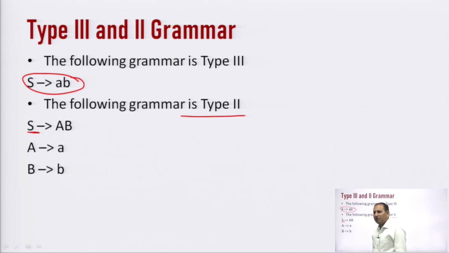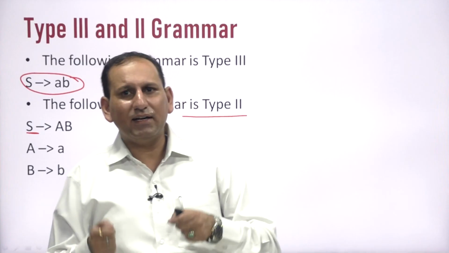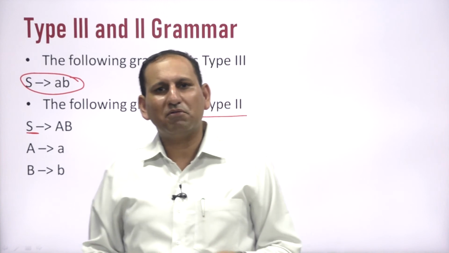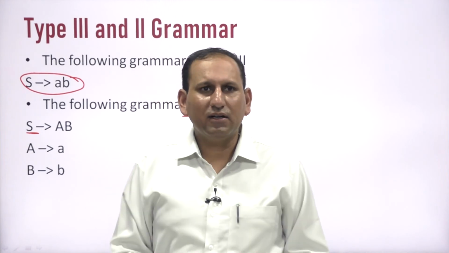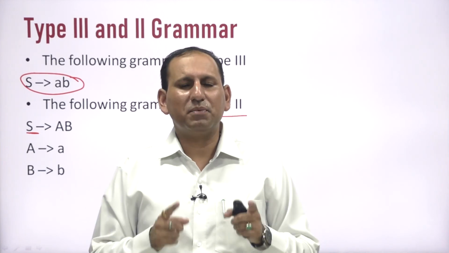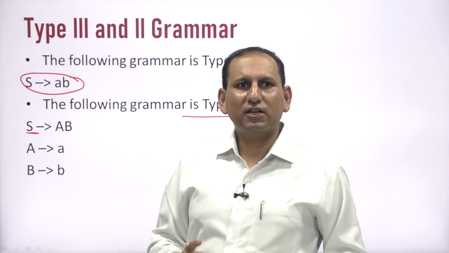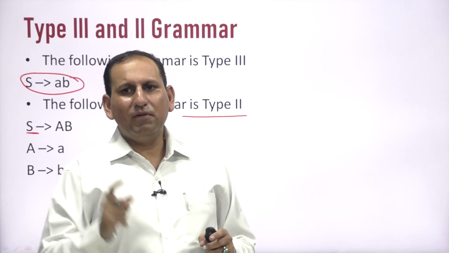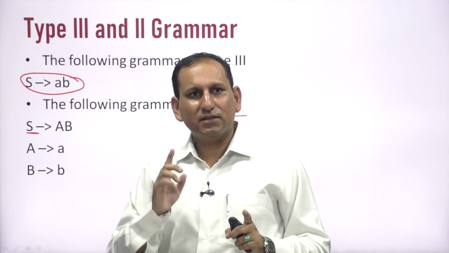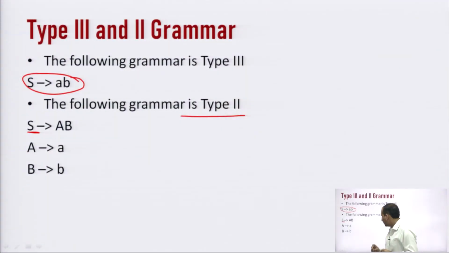S means that we have to start from here. Capital S is a non-terminal, a variable. We can call it a non-terminal or a variable; in some books you find it written as a variable, in some books as a non-terminal. But we need to remember one thing: non-terminals or variables are always represented by capital letters, and terminals are always represented by small letters. This we have to remember all the time.